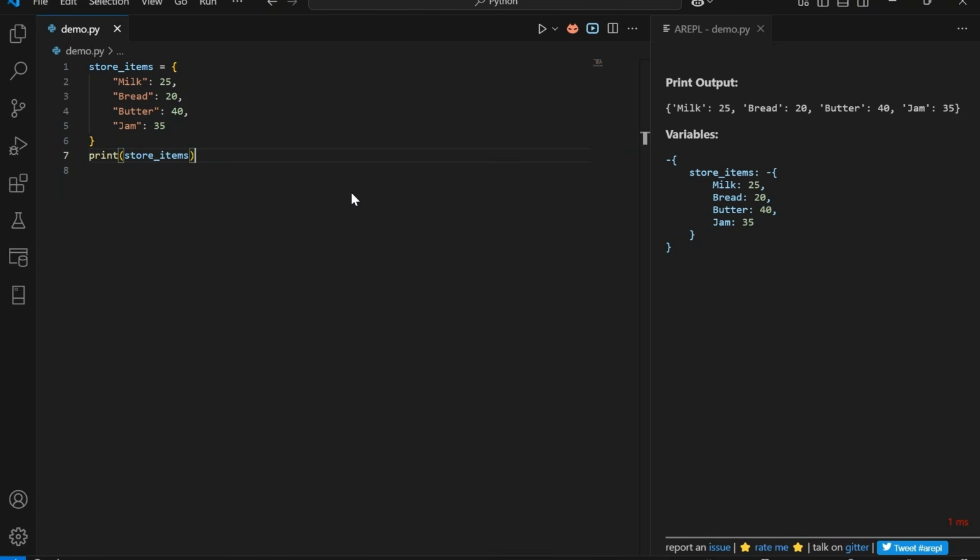Ravi wants to keep track of items and their prices in his store. For that, he is using a dictionary, where store_items is the name of the dictionary variable. Inside the curly brackets, milk, bread, butter, and jam are the keys, and 25, 20, 40 and 35 are the values. This way, Ravi can quickly find the items and their prices in his store using their name.